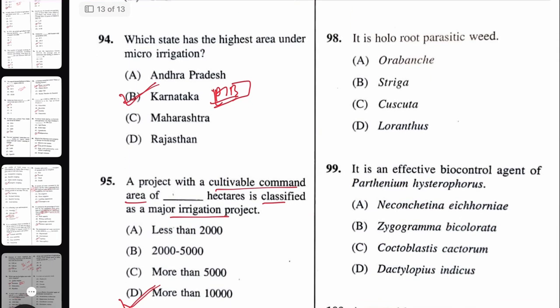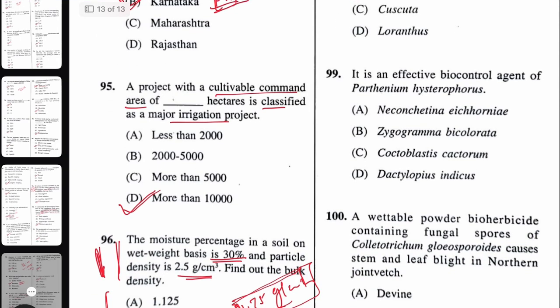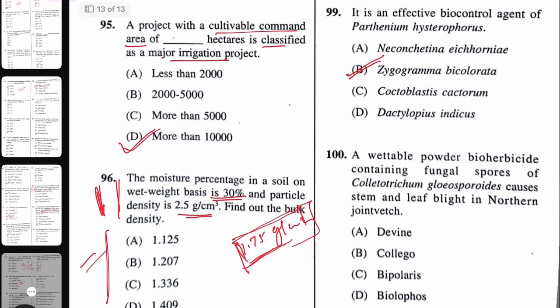It is a hollow root parasite, means complete root parasite. The right answer will be Orobanche. It is an effective biocontrol agent for Parthenium hysterophorus, that is Zygogramma bicolorata or Mexican beetle. A wettable powder bioherbicide containing fungal spore Colletotrichum, that is Collego. Okay, Collego, that is a bioherbicide.